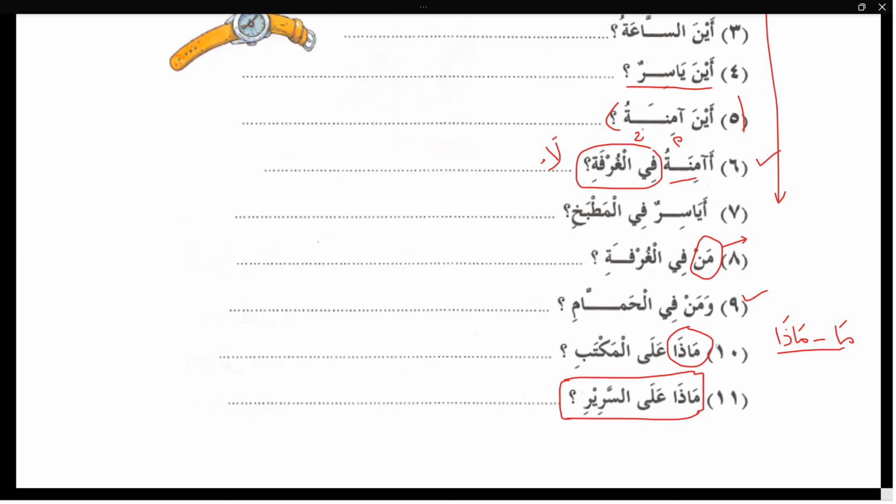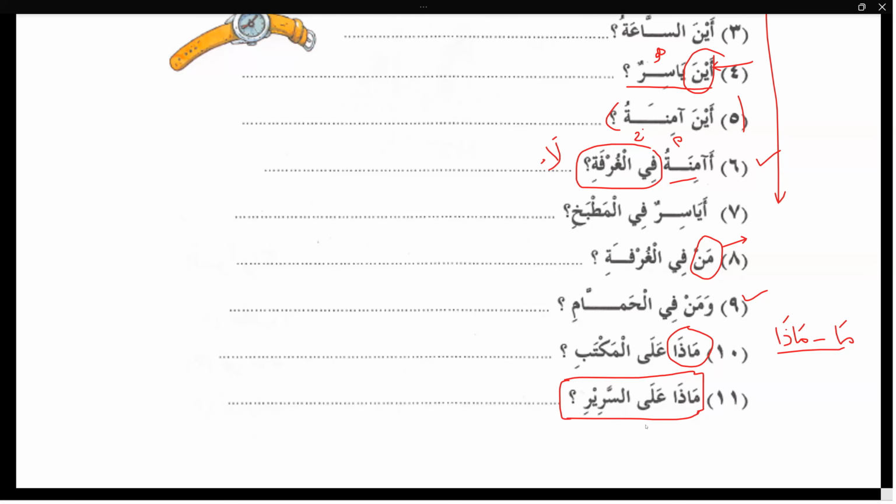Maza alal maktabi, what is on the table? If he knows that there is a book, why would he ask maza alal maktabi? He is asking because he doesn't know. Now, if in this question it is Aina Yasir, he knows Yasir. That's why he is asking Aina Yasir. If he is asking Aina Huwa, then you will say Yasirun fil hammam. Yes, Yasir is in the hammam. So the questions are very clear. There is nothing difficult in the questions, but you made it difficult.